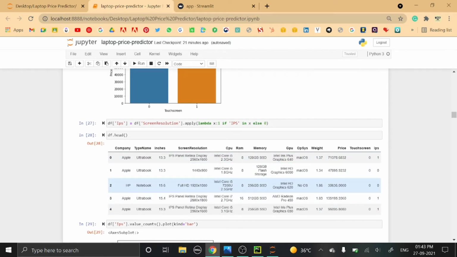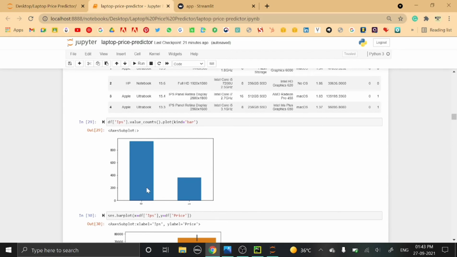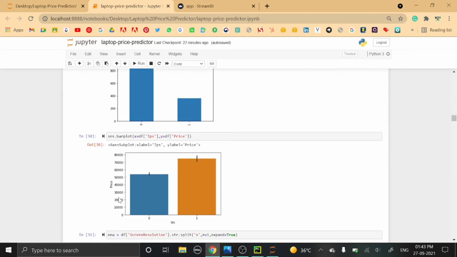And if we take example of this HP, here no IPS panel, no IPS word is here, so 0 value is been inserted over here. So if we plot a graph of this IPS, here we can see that there are many laptops which are not IPS, and very few are there which are having IPS. So if we plot the graph of this IPS against the price, here we can see that there are many laptops which are having IPS panel, and they have prices between 70,000 to 80,000.